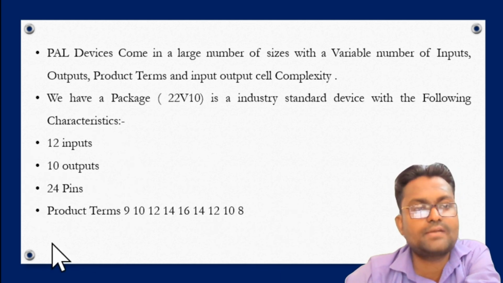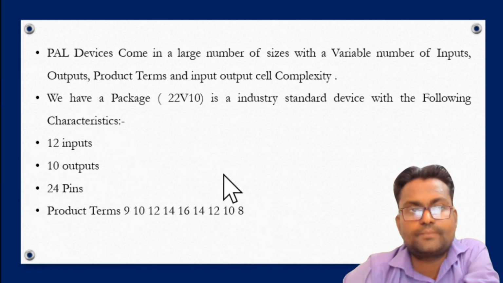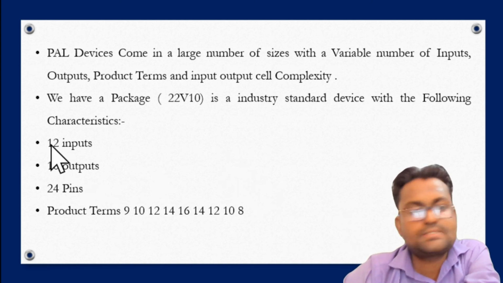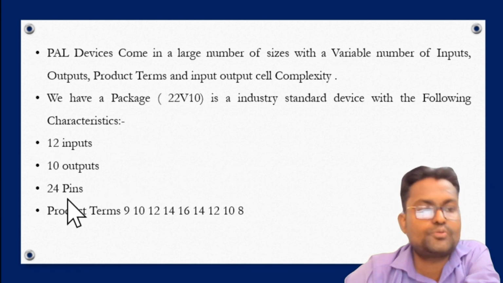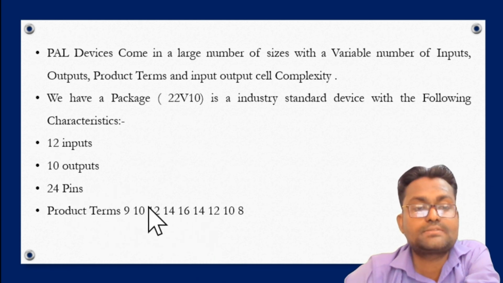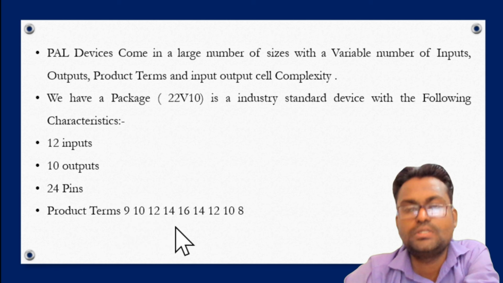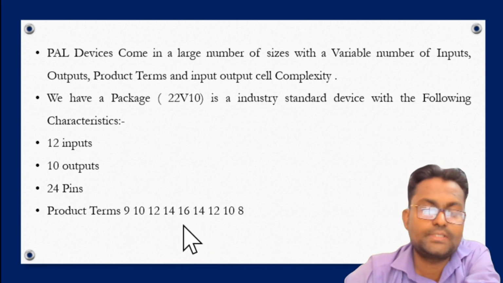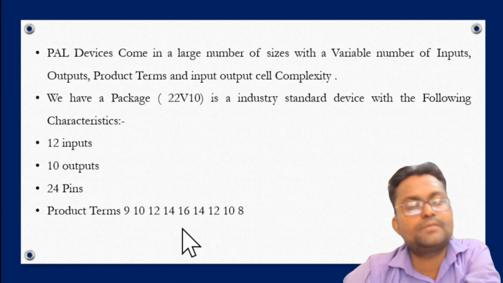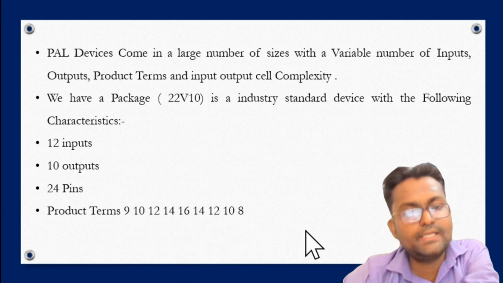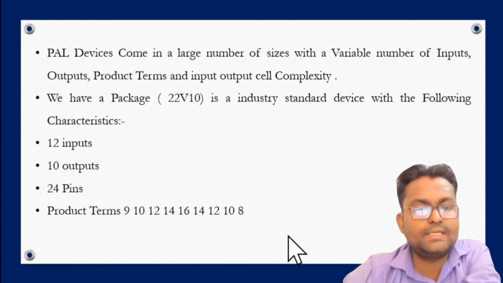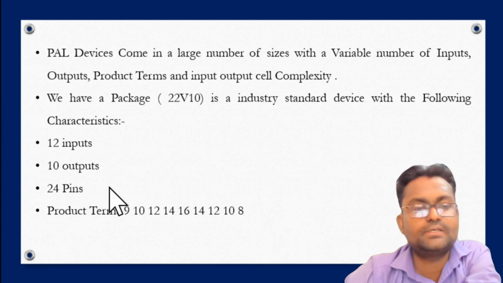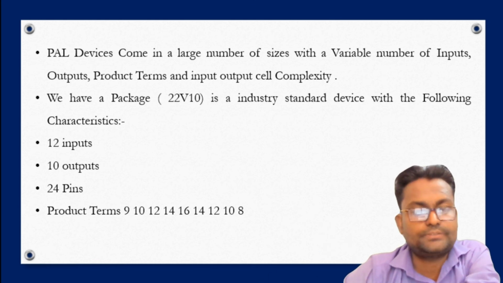These are the characteristics, the points of this PAL structure. In this structure there are 12 inputs, 10 outputs, and 24 pins. These are the product terms, these are the sum of products of the OR gate. These are the product terms that are the input of the AND gate and provided as the output of the AND gate, and the output of the AND gate is provided as the input of the OR gate. These terms represent this whole structure.